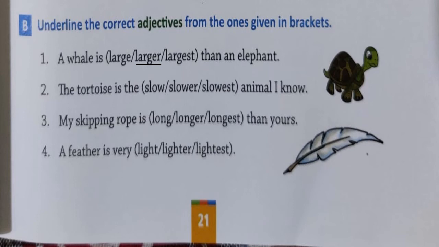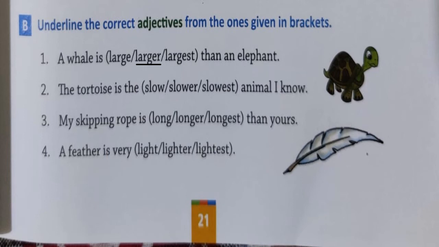Number 2, the tortoise is the dash. That means 3 words are there. Slow, slower, slowest. Animal I know. Now here children, there is the hint. What is the hint? The. So the helps you to understand which adjective will come here. Tell me what will come here?